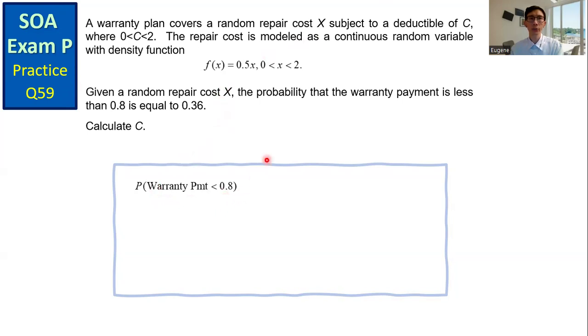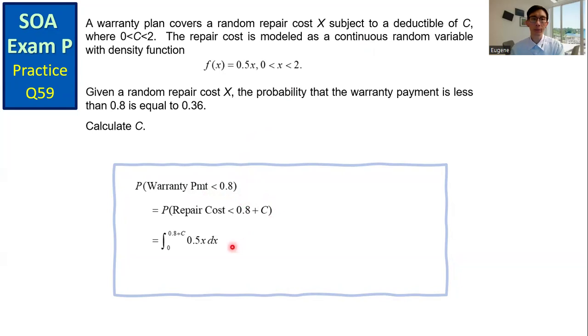The density function given in the question is about the repair cost, so we will transform this probability statement in terms of the repair cost. Due to the deductible C, warranty payment less than 0.8 is equal to the event that the repair cost is less than 0.8 plus C. To get the probability, we perform integration.